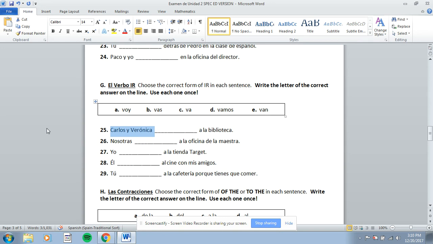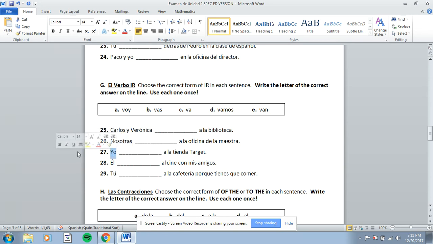25 is Carlos y Veronica. So think about which box two people's names would go in. Voy, vas, va, vamos, or van, and put that letter that goes with that word right here on the line. So A, B, C, D, or E right here on this line. 26 is nosotras. So think about which form you would use for nosotras. Voy, vas, va, vamos, or van. Put the letter A, B, C, D, E that goes with that right here.